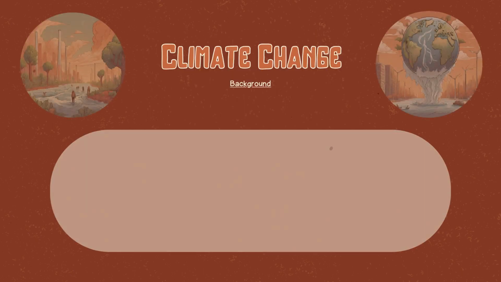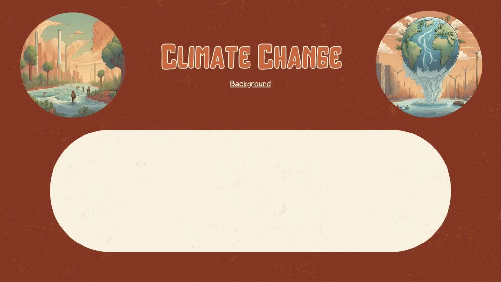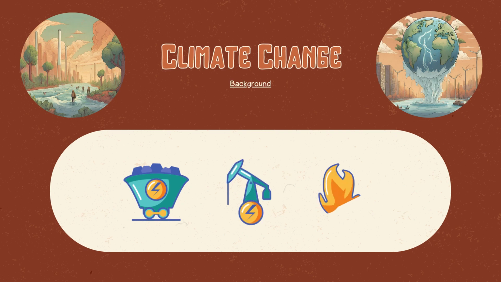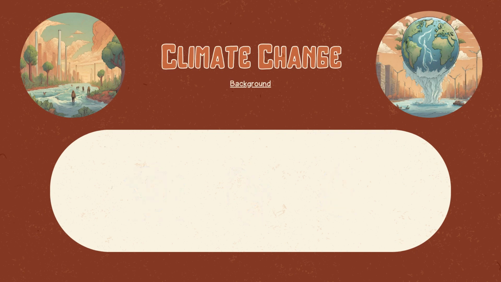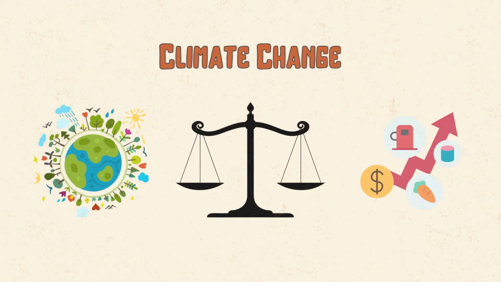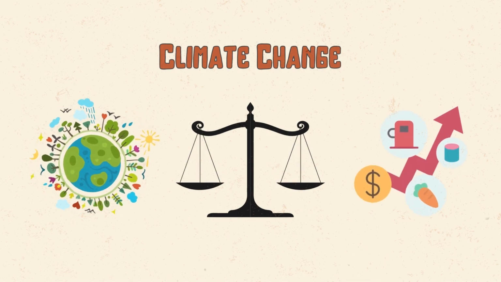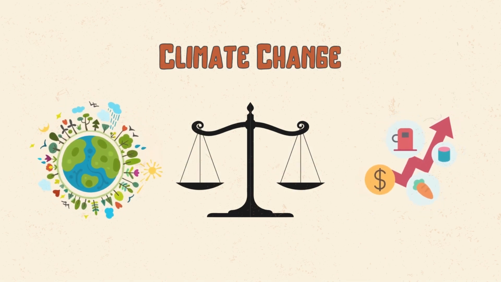The main source of greenhouse gases is the burning of fossil fuels, such as coal, oil, and gas, which are used for energy production, transportation, and industry. These activities are essential for economic development and human well-being, but they also contribute to the problem of climate change. Therefore, we face a trade-off between our short-term benefits and our long-term costs.